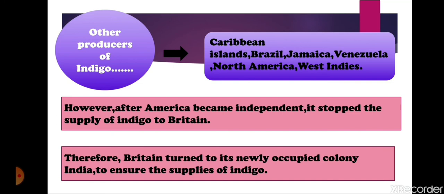West Indies also stopped its supply to Britain, and therefore, Britain turned to India for the production of indigo. Bengal was one of the surviving regions, unhindered by the sharp drop in global indigo production and trade. So they came towards India, their new colony, especially Bengal, where indigo was produced. Why did they choose Bengal? Because the labor was very cheap and indigo could be produced in large quantities.